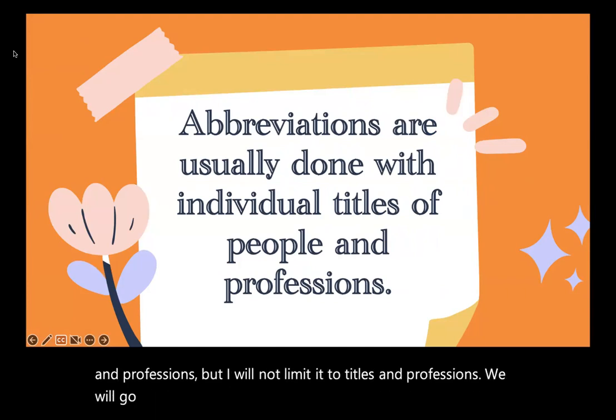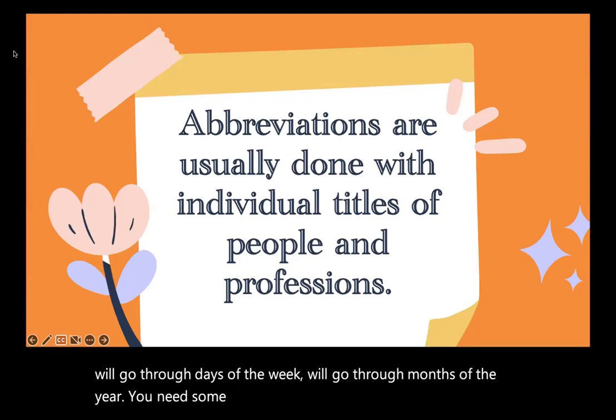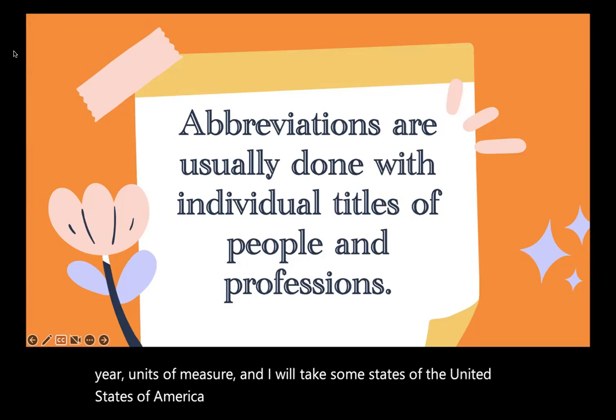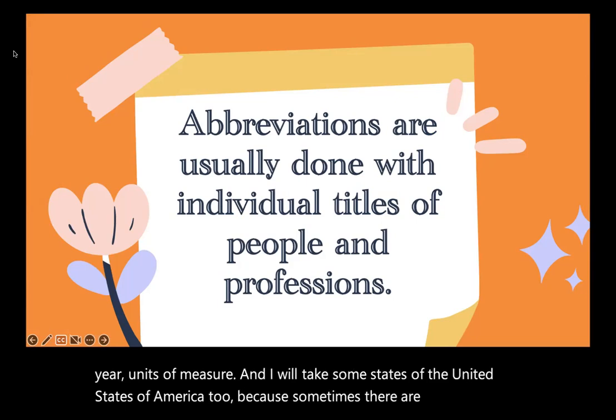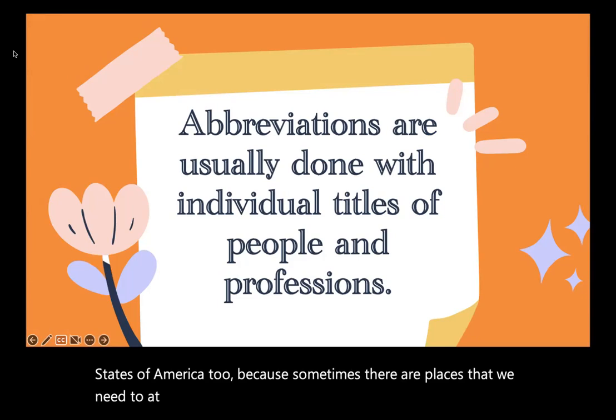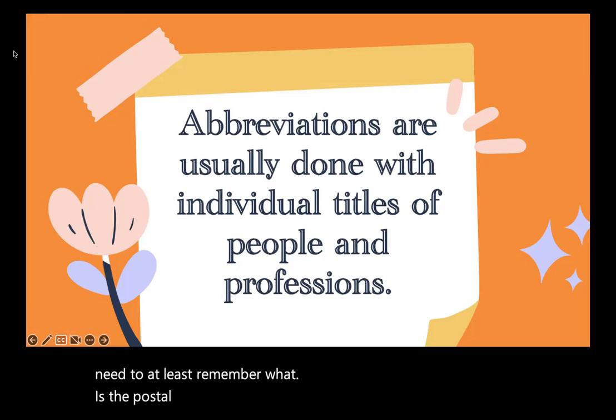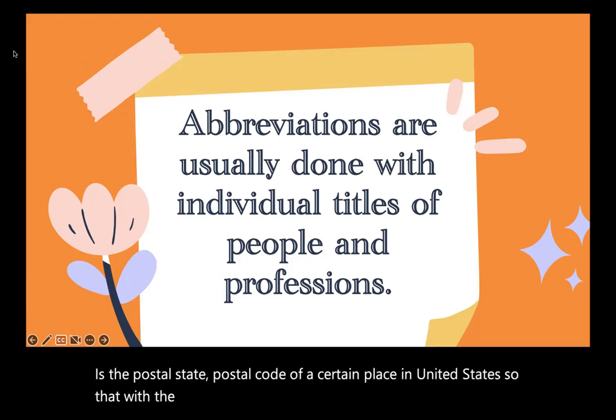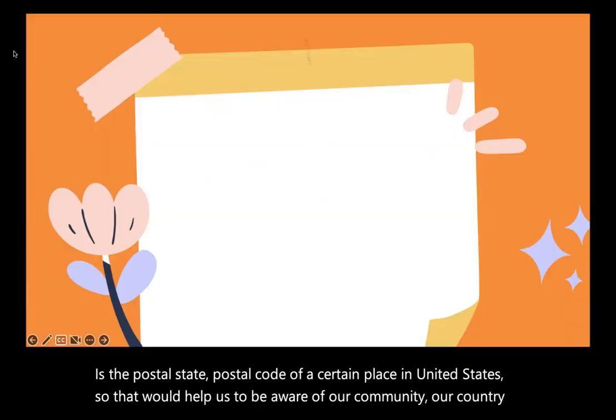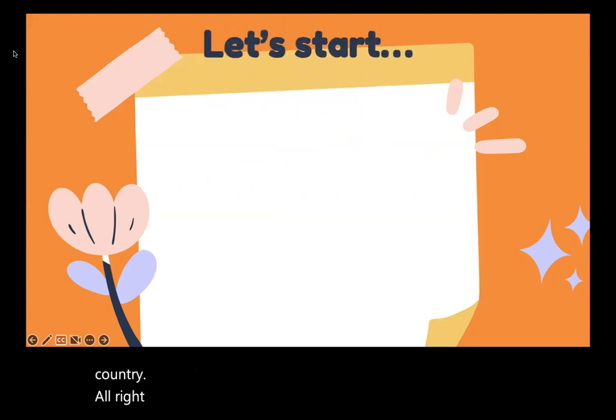We will go through days of the week, months of the year, units of measure, and I will take some states of the United States of America too, because sometimes we need to at least remember the postal code of a certain place in the United States, so that would help us to be aware of our community, our country. All right, let's start.